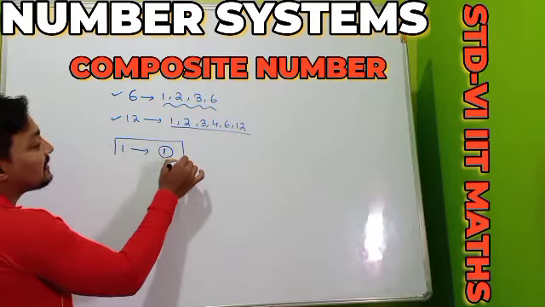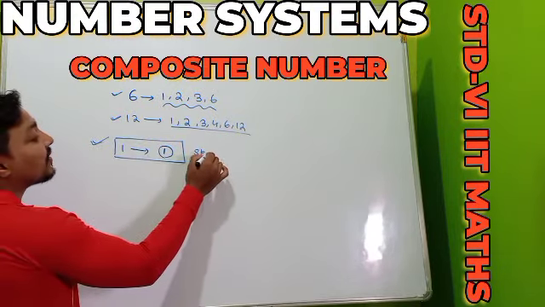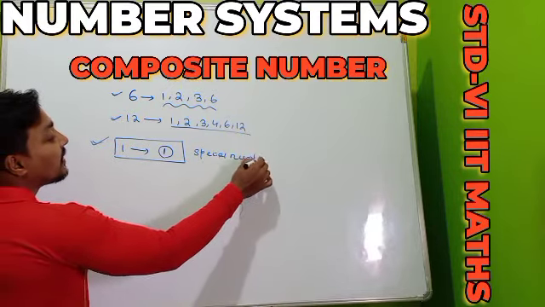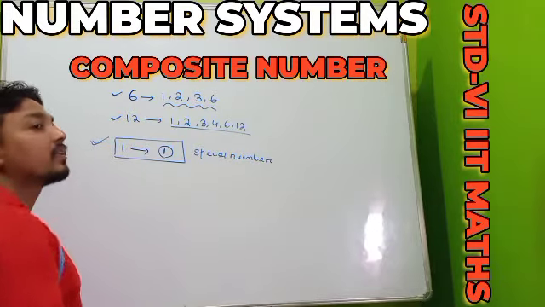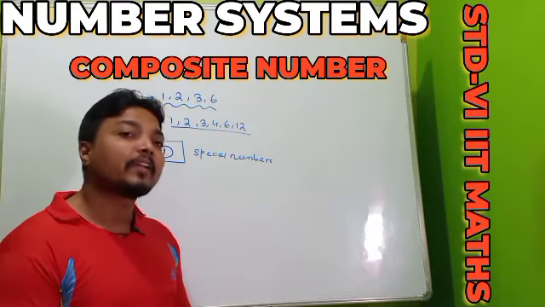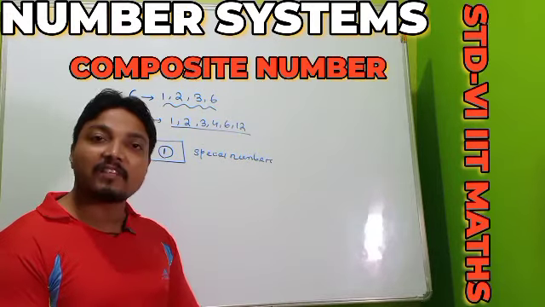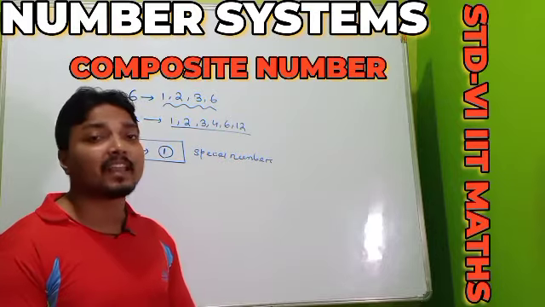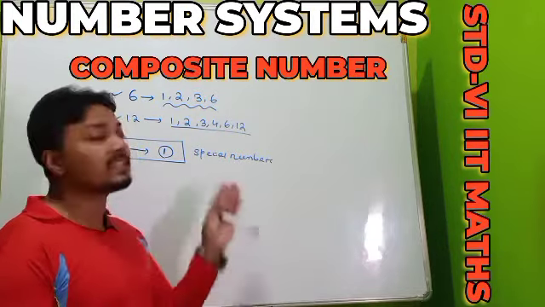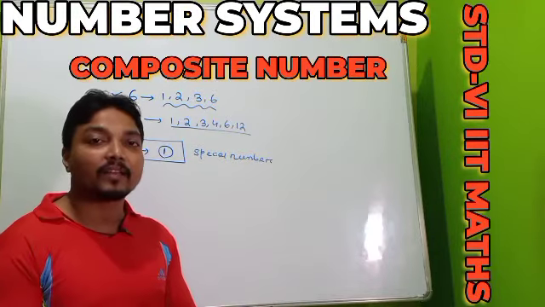So remember, 1 is called our special number. Why is it called special? Because whatever number except 1 you may check, the number of factors is either 2 or more than 2. But 1 is such a type of number, which has only one factor. So 1 is neither prime nor composite, for which it is called our special number.